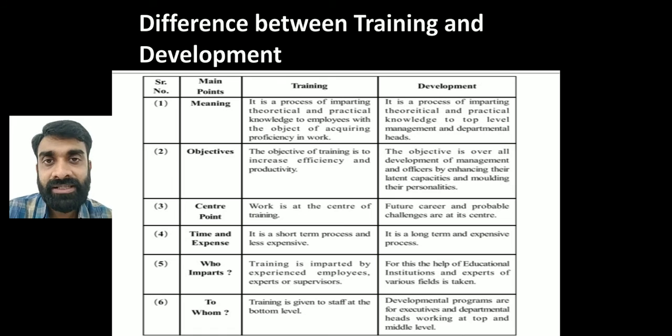Who imparts? Training given to the bottom level of management can be given by the middle level or various officers, or an expert or specialized knowledge person in the company. While for developmental programs, some educational institutions give them, like IIM, IIT, or experts from various fields will be called from outside. External training educators come into the company and give the training. Okay, to whom? It is given to staff of the bottom level, and it will be given to the heads working at the middle level and the top level management.